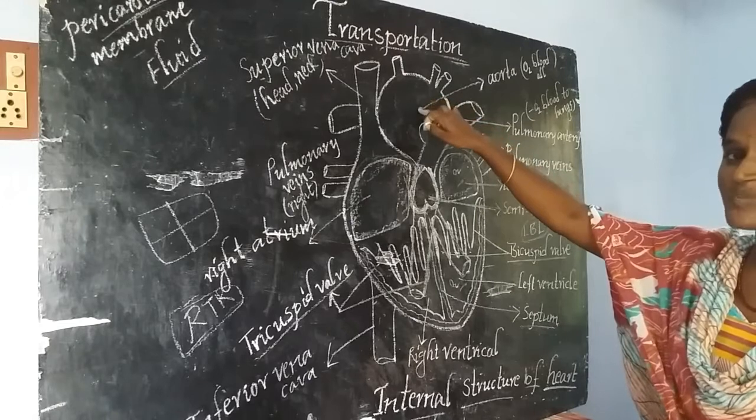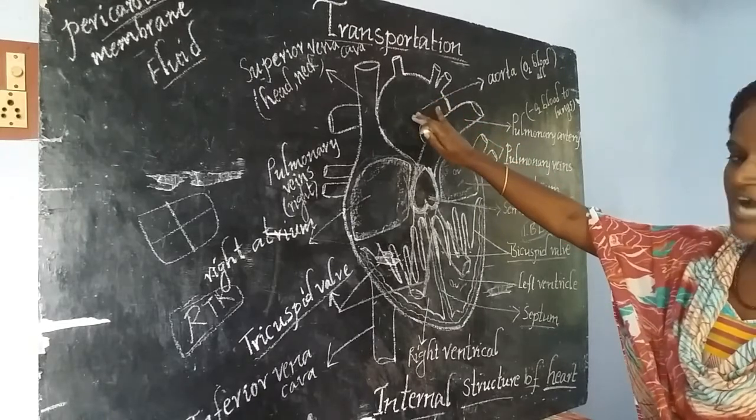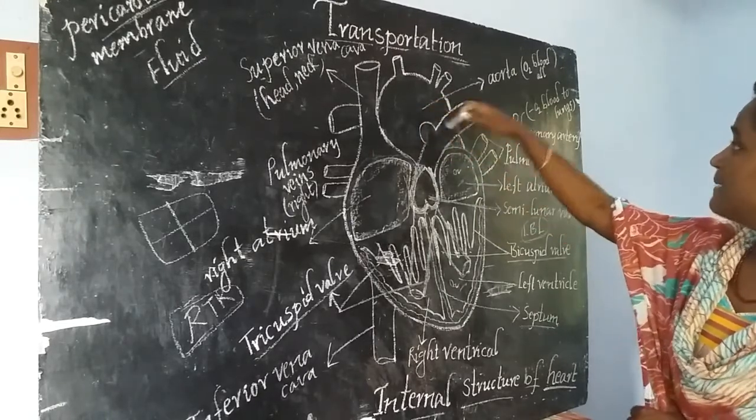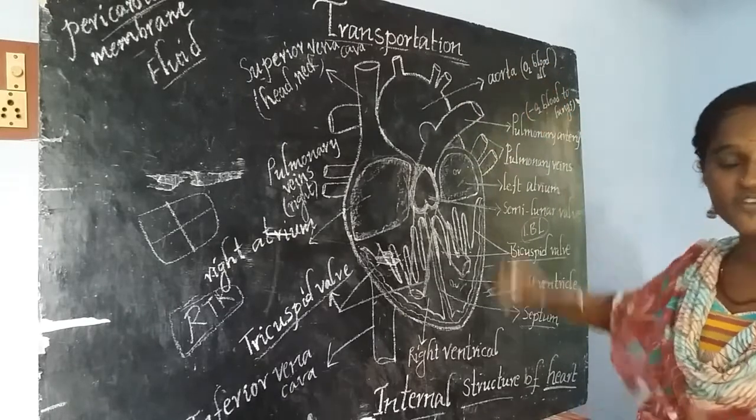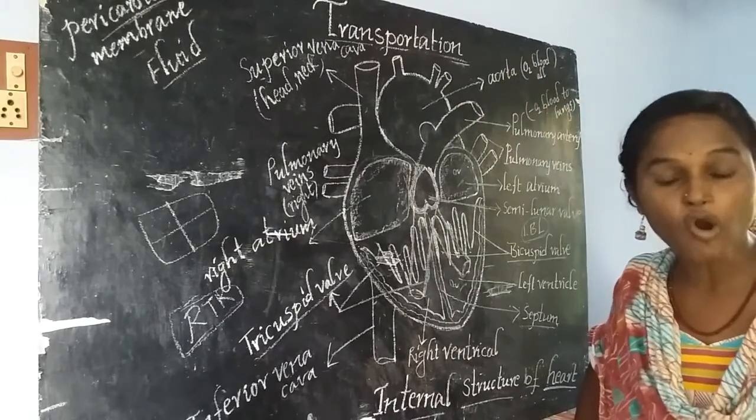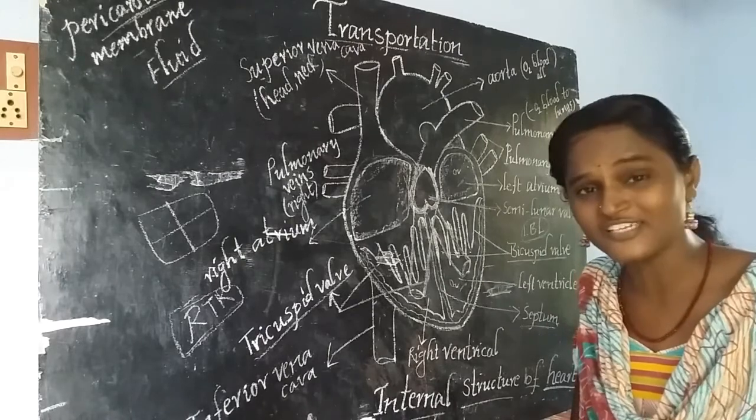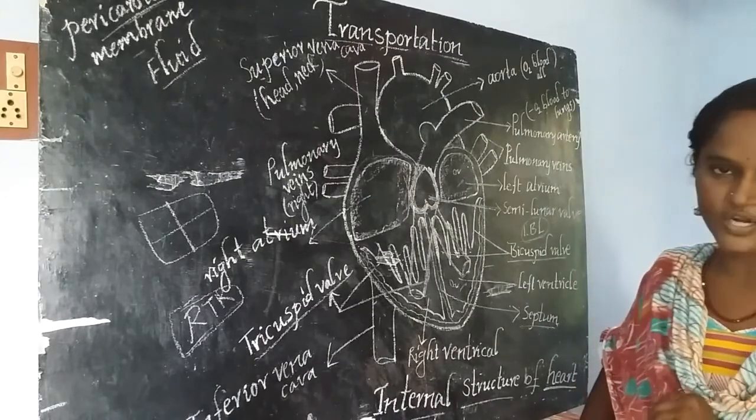What is the function of the systemic aorta? The systemic aorta sends blood to all parts. What variety of blood is it sending? Oxygen-rich blood to all parts of the body.